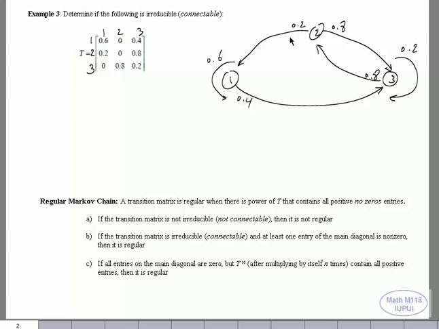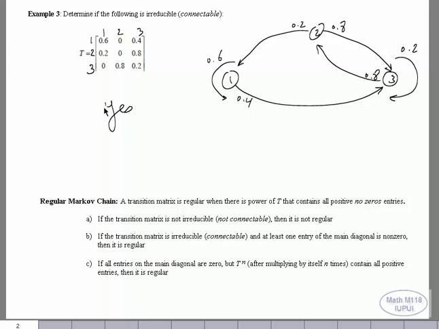If you start at 2, you can go to 1, you can go to 3, and you can come back to where you start from. Again, there is no way where you can go anywhere without being able to come back to where you start. If I start with 3, I can go to 2, I can go to 1, and come back to 3. So all those states are connectable. So is it irreducible? Yes, it is.